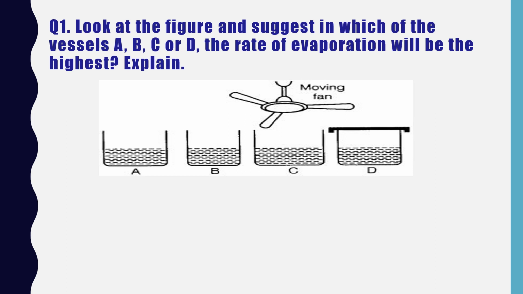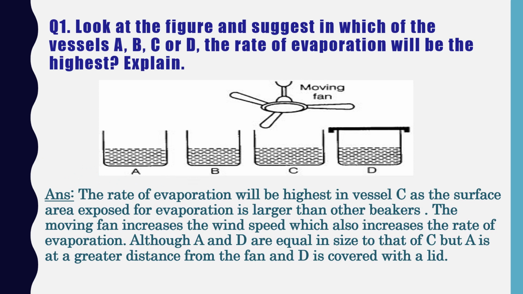You can see over here that beakers A, C and D have equal surface areas, but beaker D is covered with a lid and beaker A is far from the fan, and the fan is just above beaker C. So out of A, C and D, the rate of evaporation will be highest in beaker C, because we know that with an increase in surface area and with an increase in wind speed, the rate of evaporation will be more. So you can see over here the answer.